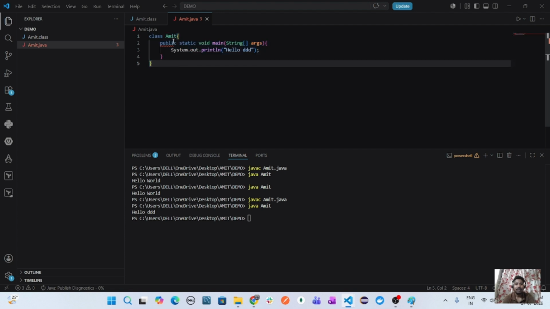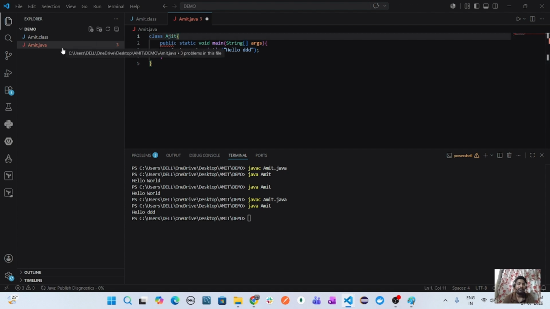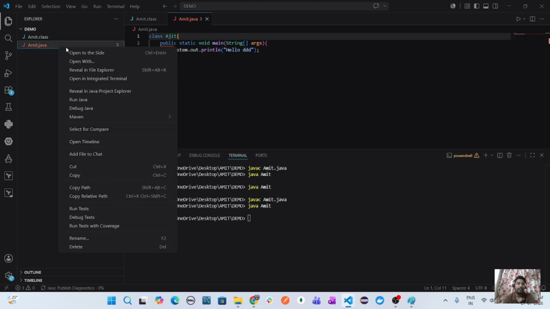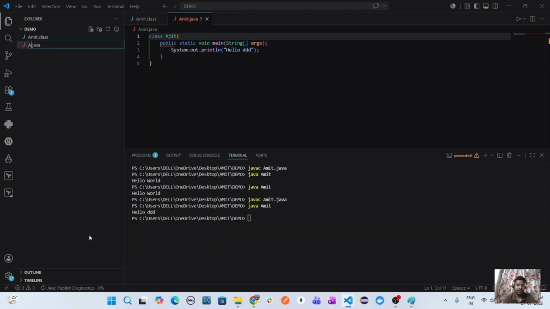So there is a question how it works. What is this Amit? What is this class? What is this public? If you do not belong to a computer science background, you will never understand. But still, I will explain everything from scratch. It doesn't matter which background you belong to. There are predefined keywords. This is class. This name can be anything, like you can take Ajit. Again, you can save it. You can rename the file as I told you. The class name should be the file name because it will be easy to compile and execute.